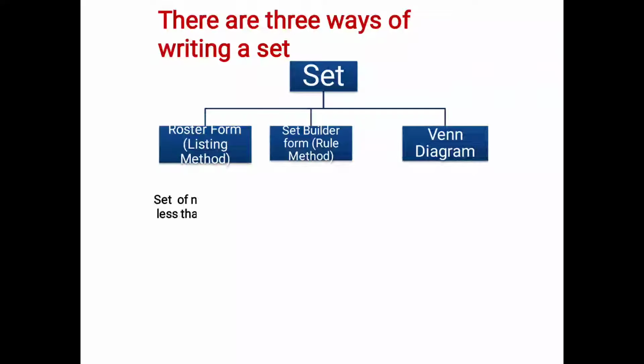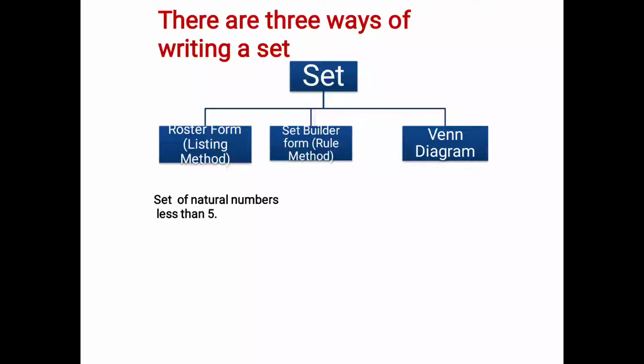We'll see one example. Set of natural numbers less than 5. Natural number starts from 1, and we have to write less than 5. So are we going to include 5 or not? No. If we include 5, it will not remain less than 5, it will become equal to 5.